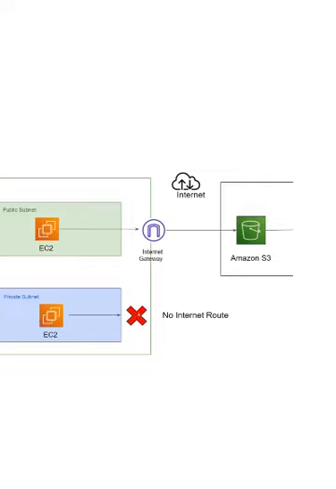Now one of the questions that comes up is, why don't you directly put a NAT gateway and then the communication can go to the S3 bucket? So this is good, but many times in a lot of organizations the workloads are very sensitive. They host very sensitive data, and auditors strictly recommend that the EC2 instances should not be able to communicate towards the internet directly or indirectly. So in such cases, the challenge becomes that the EC2 instance will not be able to communicate with AWS services as well. This is one of the challenges that many organizations face.